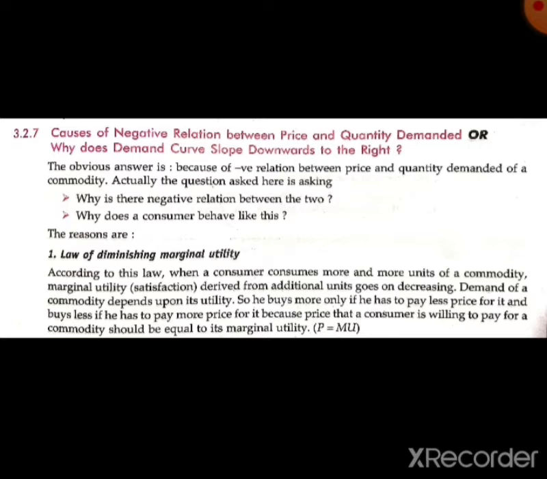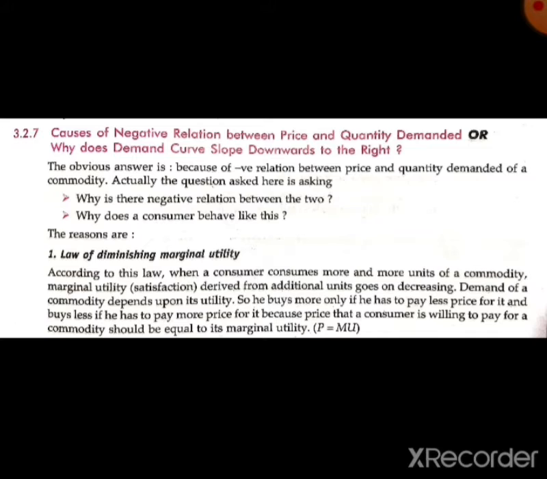So the law of diminishing marginal utility is one of the reasons for the negative relation between the price and the quantity demanded. According to this law, when a consumer consumes more and more units of a commodity, the marginal utility derived from the additional units goes on decreasing.